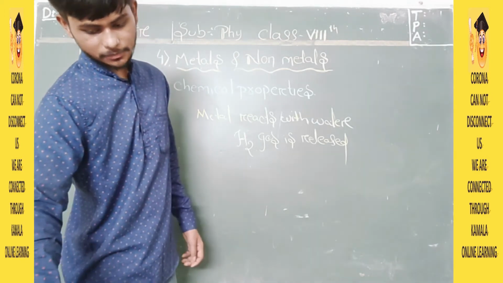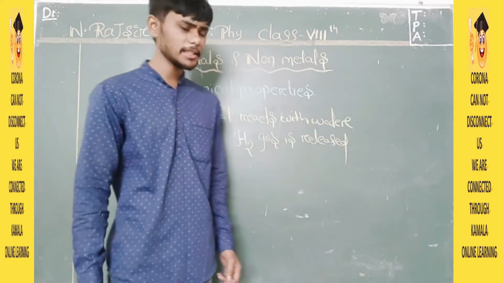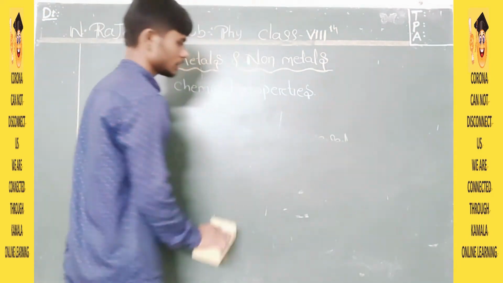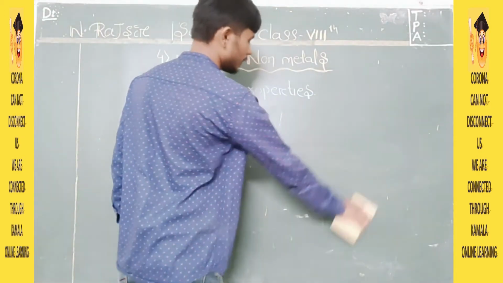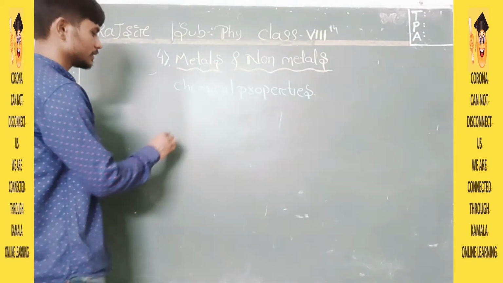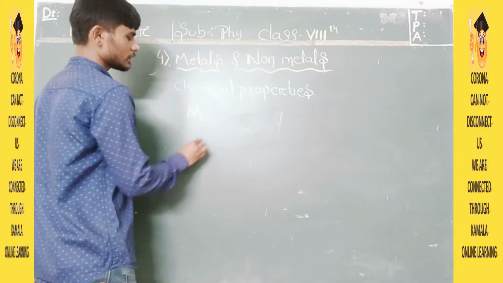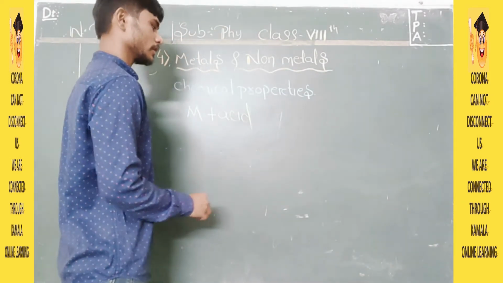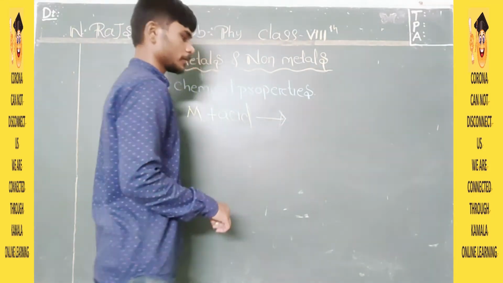Record your observation. Now let us understand what will happen if metals react with acids. If metals and non-metals react with acids, what will happen? If metals react with acids, then what will be formed?